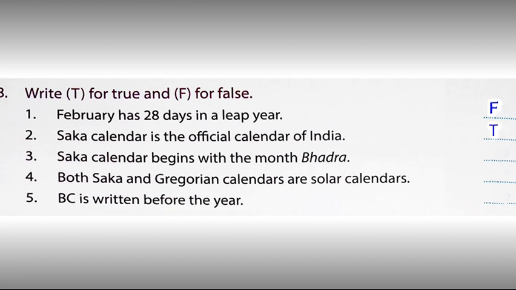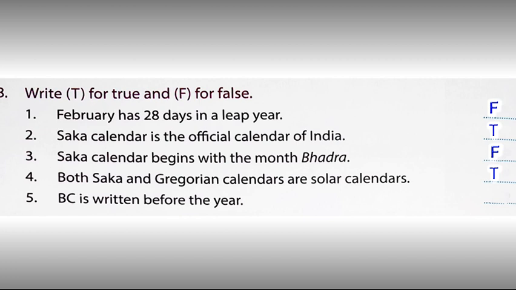Saka calendar begins with the month Bhadra. It will be false because Saka calendar begins with the month Chaitra. 4 number. Both Saka and Gregorian calendars are solar calendars. It will be true. Both calendars are solar calendars.